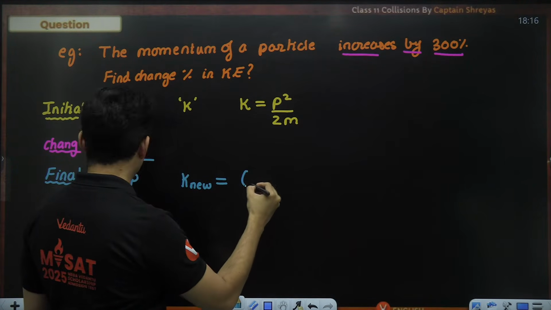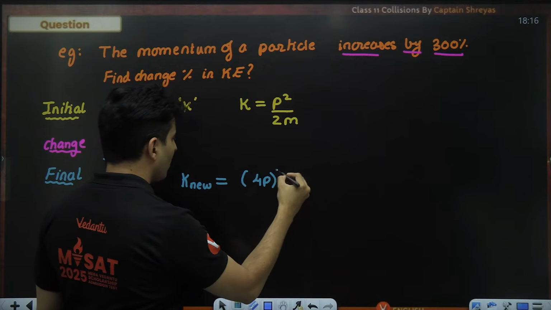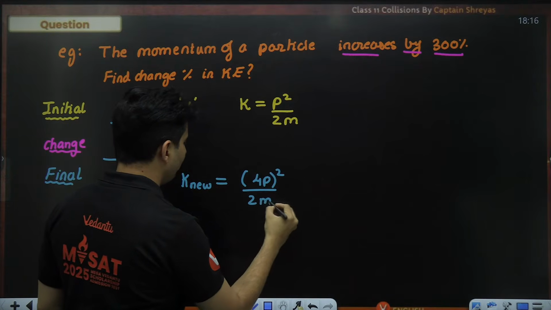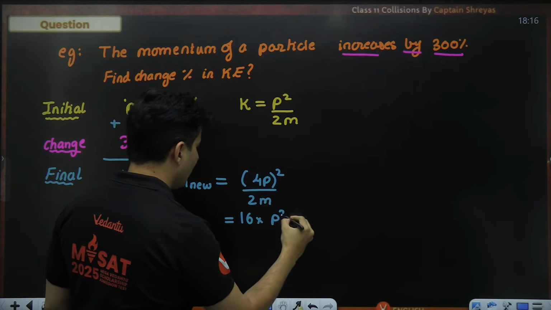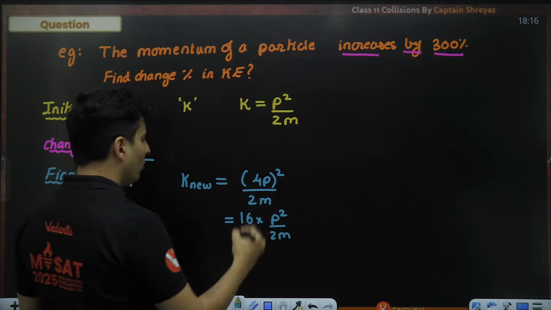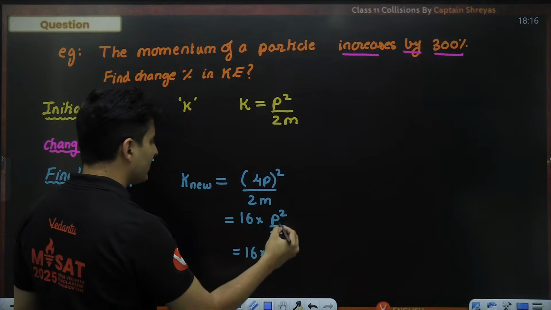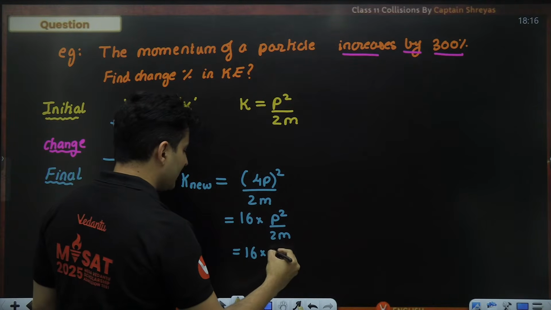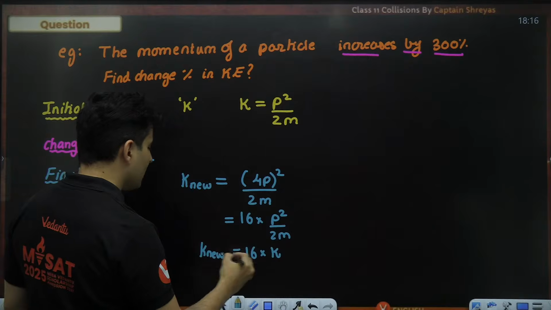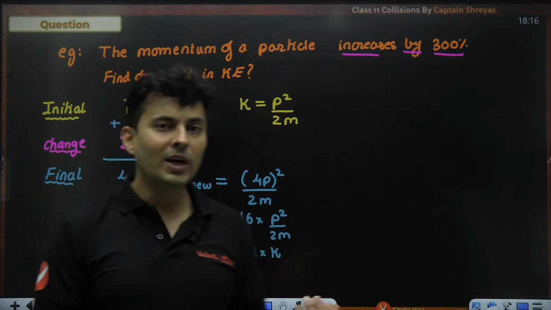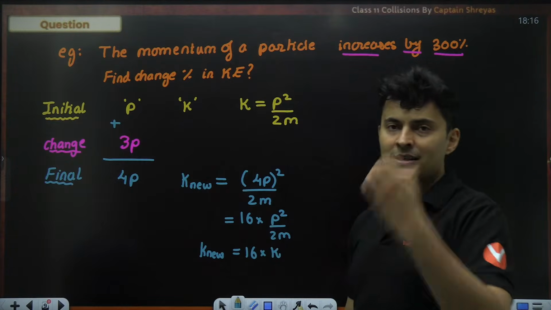It will be the new momentum, which is 4p whole square by 2m. Correct? 4 square is 16. So 16 multiplied by p square by 2m. But wait a minute. I know what p square by 2m is. That is nothing but my old kinetic energy. So the new kinetic energy is 16k.